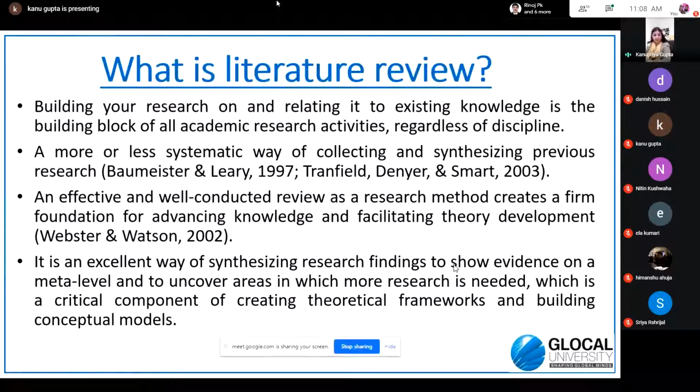But everybody knows that every topic, every area has been vastly researched. For every single word, every topic, thousands and lakhs of papers exist.